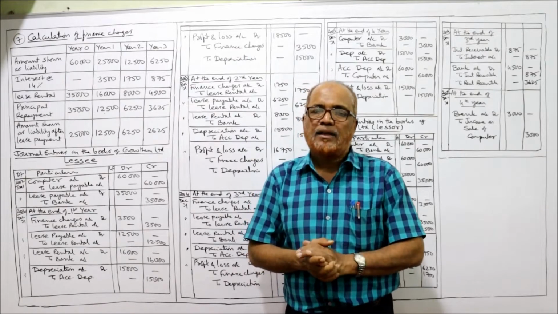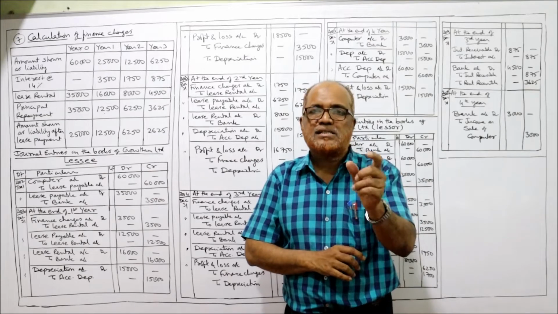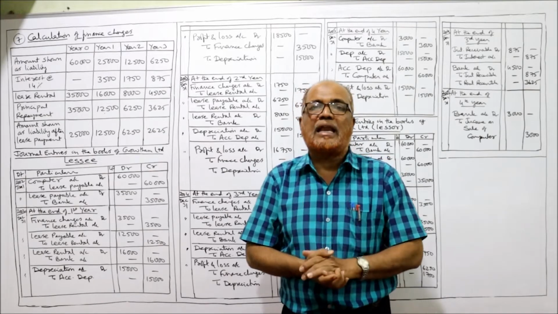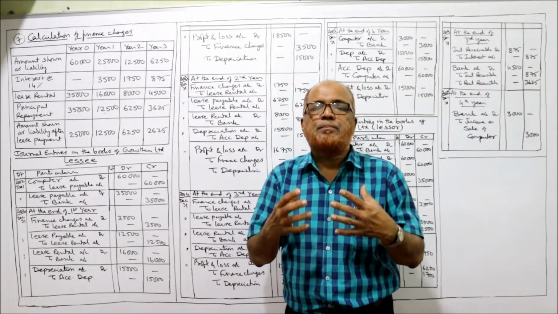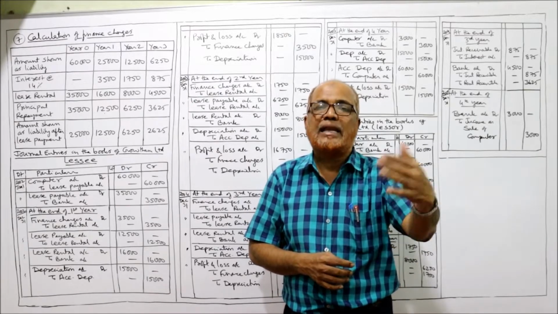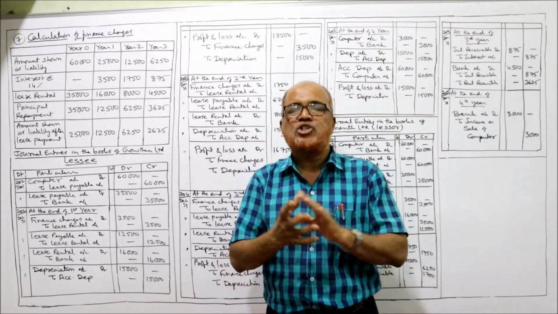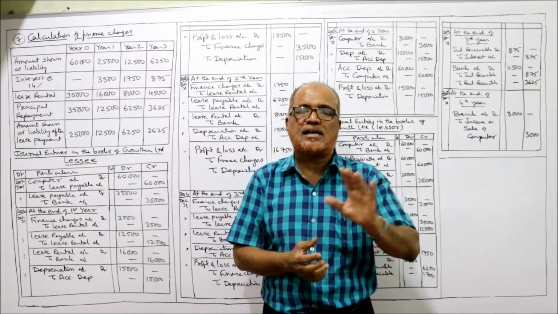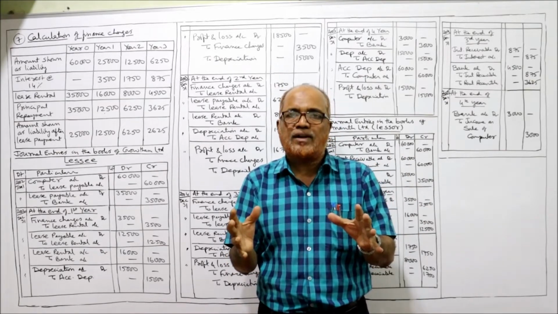And secondly, the life of the asset is equal to the lease term. The lease term is approximately equal to the life of the asset. Then the lessor has substantially transferred the risk and reward to the lessee. That means all the conditions are satisfied.